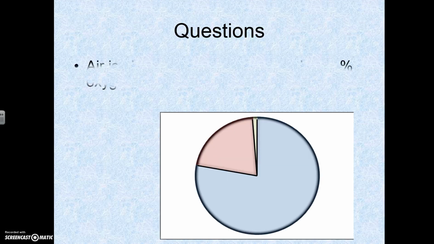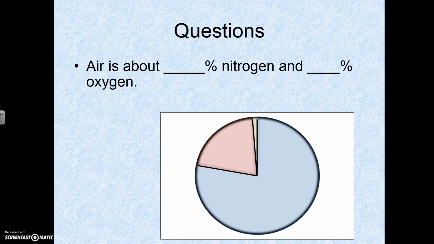So the only question that I have for you: air is about blank percent nitrogen and blank percent oxygen, and you have that little pie graph at the bottom of your notes. Make sure that you label it. The big one is 78%, and that is nitrogen. The smaller one off to the left-hand side is 21%, and that is oxygen. And then you have this little sliver right here that represents the 1% of other gases, and make sure that you write off to the side carbon dioxide as well.